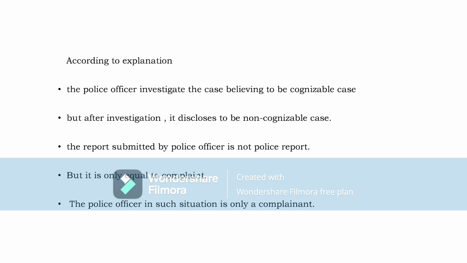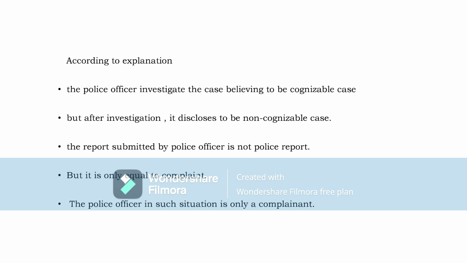So, in a particular case, the police officer investigates the case believing that it is a cognizable case. The investigation has been completed. After investigation, it discloses that it is not a cognizable case, it is a non-cognizable case. Because in a non-cognizable case, the police officer has no power to investigate unless and until he receives orders from the magistrate.